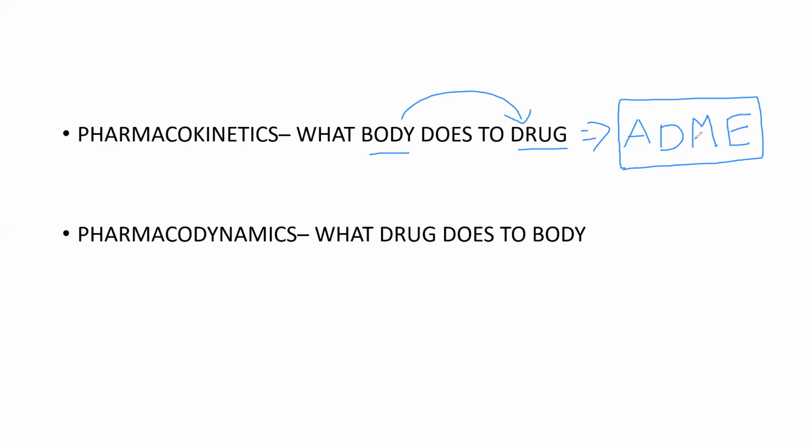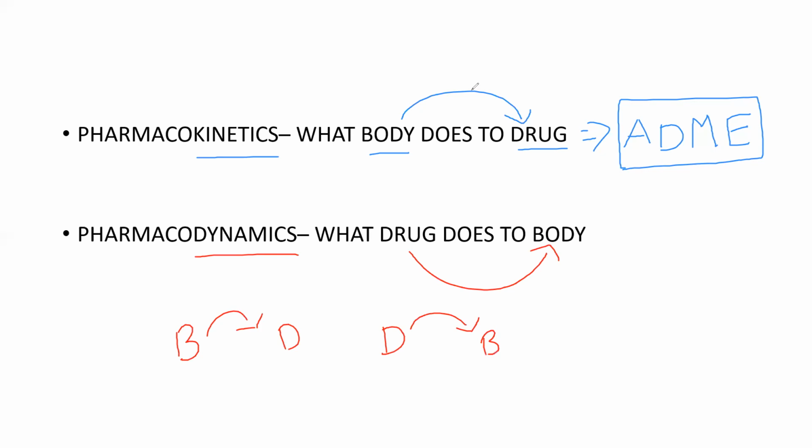That is pharmacokinetics. And now pharmacodynamics. What is pharmacodynamics? What the drug does to the body. In an easy way, you can remember: I told you what the body does to the drug is one thing, and what the drug does to the body is pharmacodynamics.